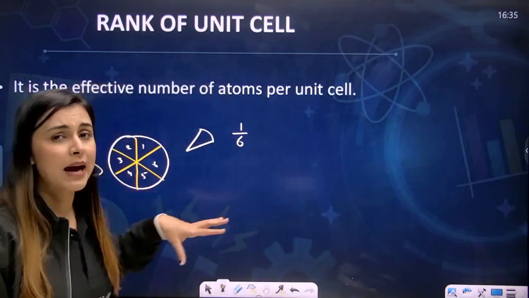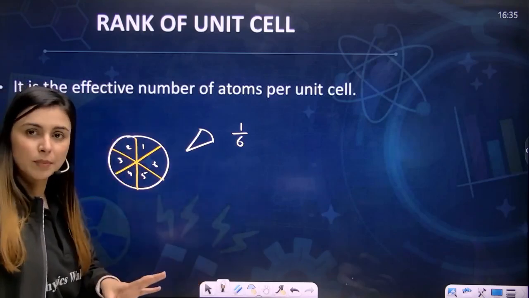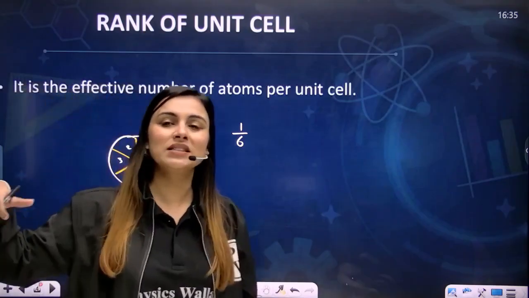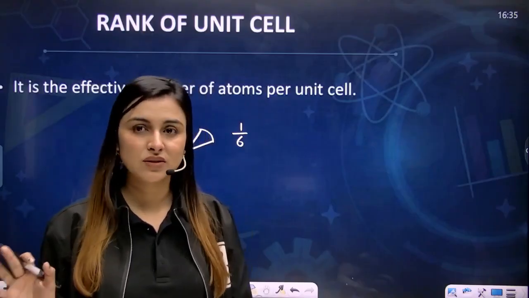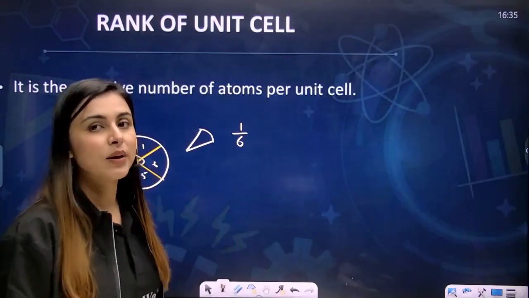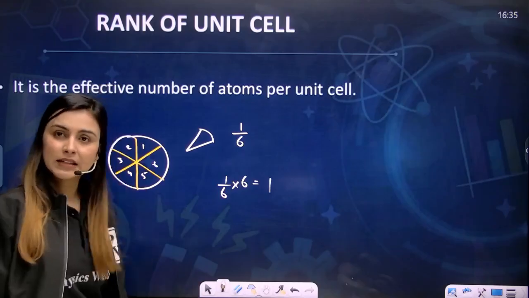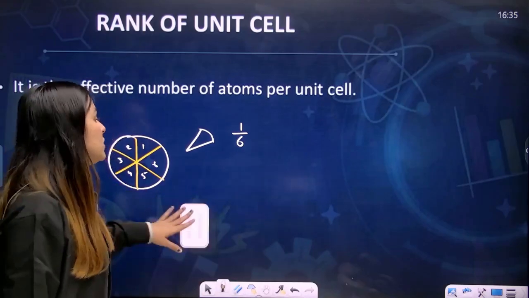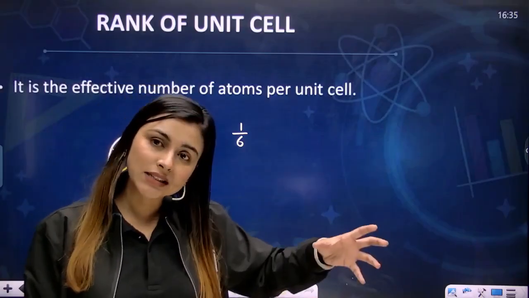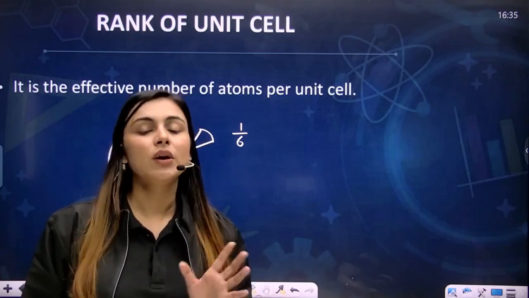Okay. So now what happened? All of you were my friends, so I gave all of you also the pizza pieces. So now every friend has 1/6 of the part of the pizza. What if I bring all the 1/6 together? What will I get? I'll get the sum equal to 1. 1/6 into 6 will give me 1. So now, my dear students, we can see that there are different parts and the sum of all the parts will give you 1. So from here, you'll understand the rank.